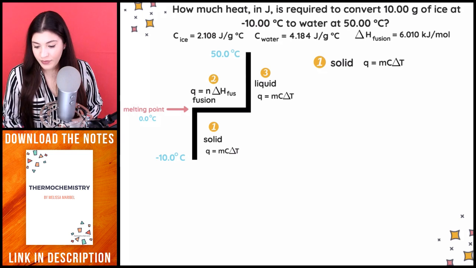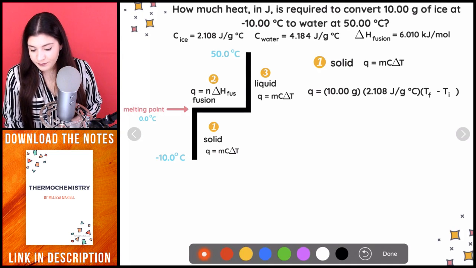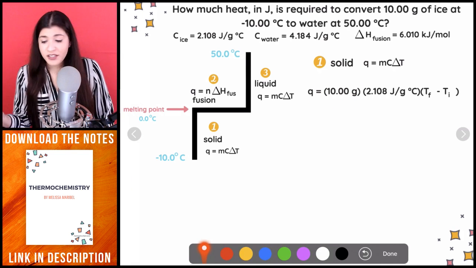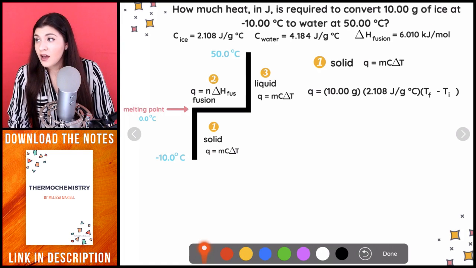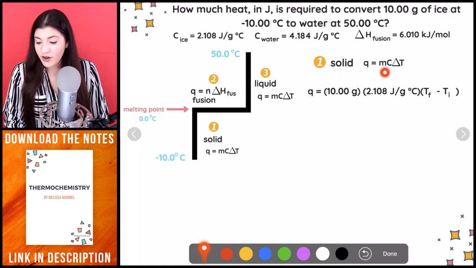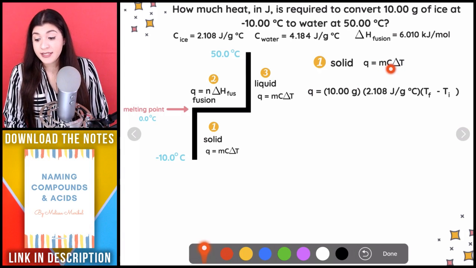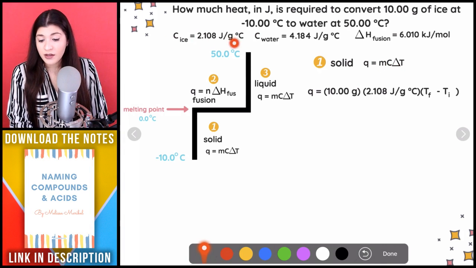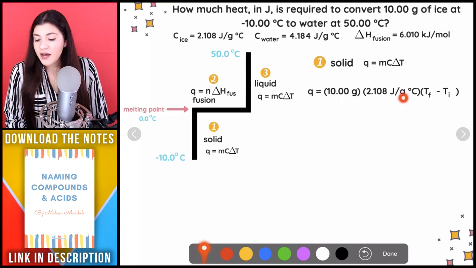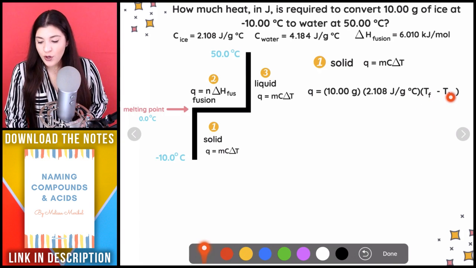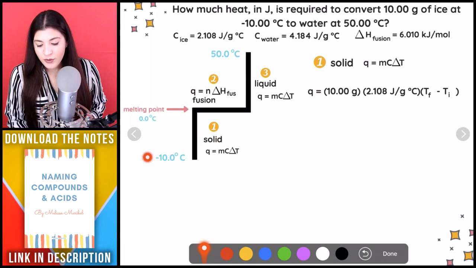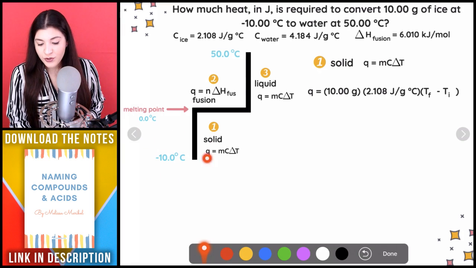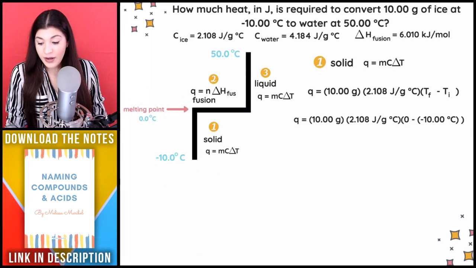And then what we're going to see is our mass isn't going to change, right? We have 10 grams of ice, so that's going to be right here, 10 grams with our m. Our specific heat capacity of the ice was given, so that was 2.108. And then we want to plug in our final minus our initial temperature. So our initial temperature was right here, right? We're just looking at this solid portion. So final minus initial would actually be 0 minus a negative 10. So that's what we would have here.